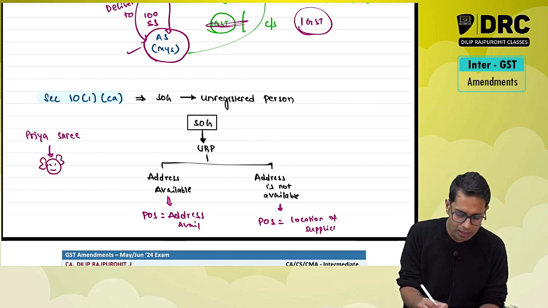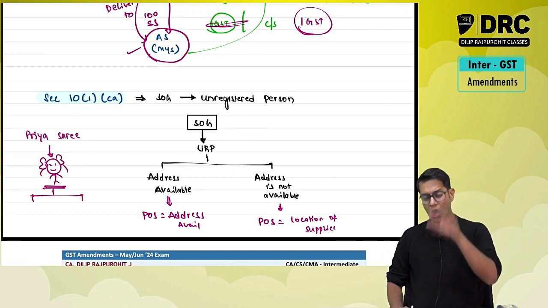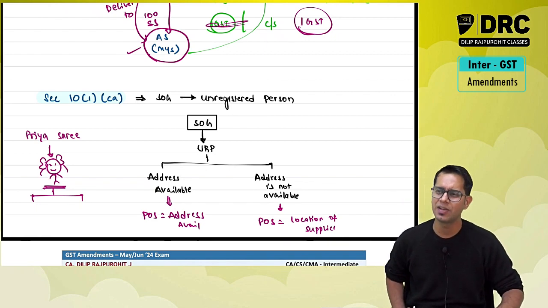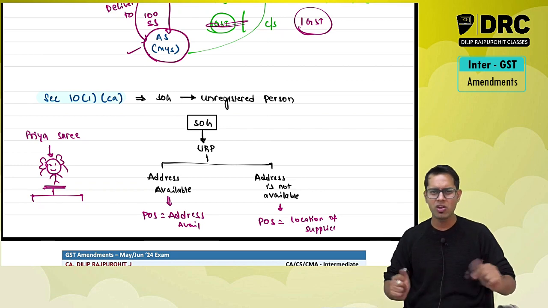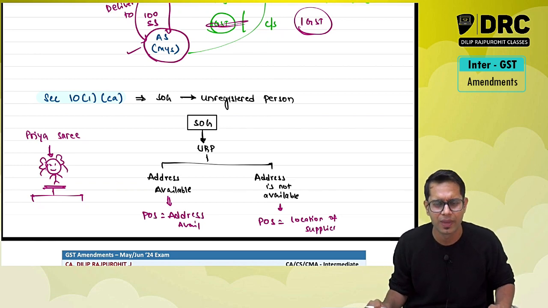You are not a registered person. You come to Priya Sarees and purchase a saree. You are purchasing the saree from whom, sir? You are purchasing the saree from me. I am standing over there. You come to me and tell me, sir, please give me a saree. I want a saree. So I give you the saree.